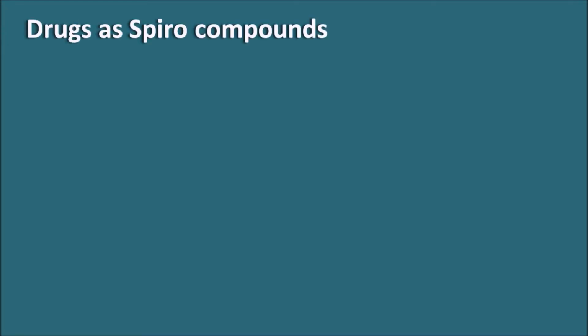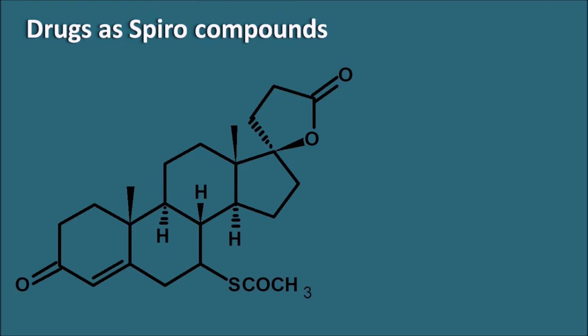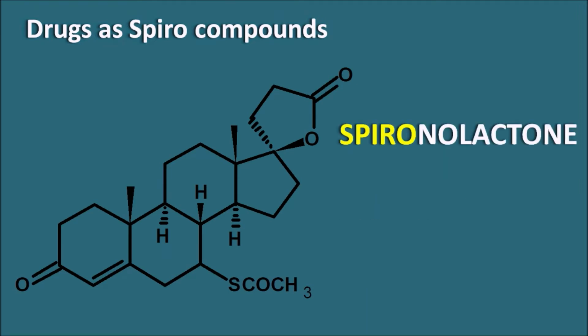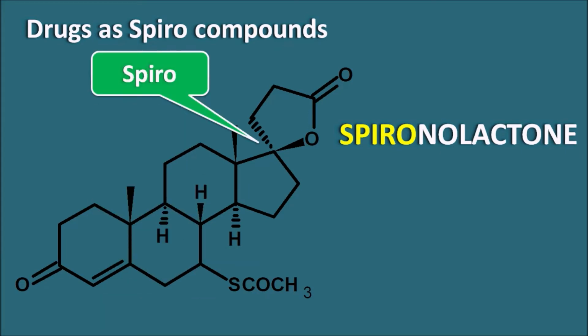So first of all, let us see drugs as spiro compounds. One of the important drug is the spironolactone. Within the name you can see the spiro. It is a spiro compound, and you can observe a spiro linkage here. The steroid ring is going to be forming a spiro linkage with the lactone ring, that is the spironolactone.